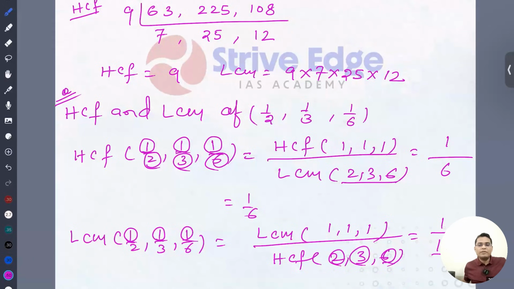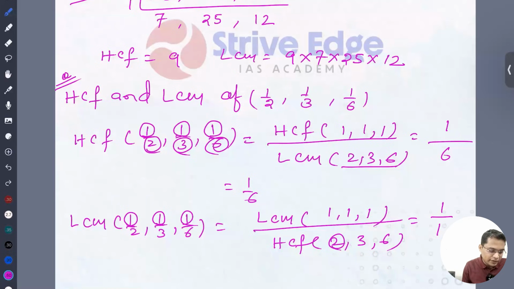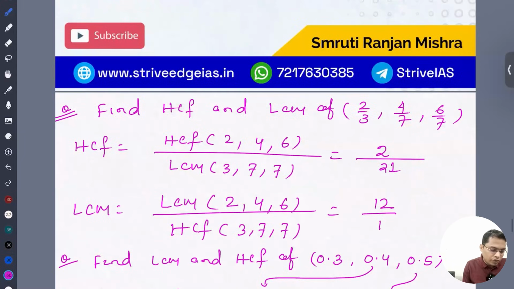This is very important. Multiple times they're asking this question, so please practice it very carefully. चलिए आगे बढ़ते हैं. So next important question is,